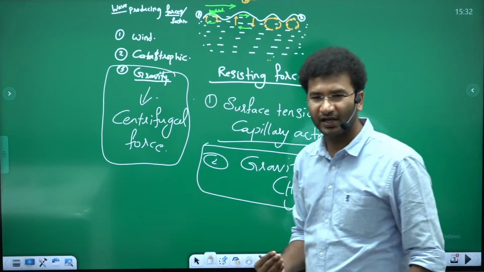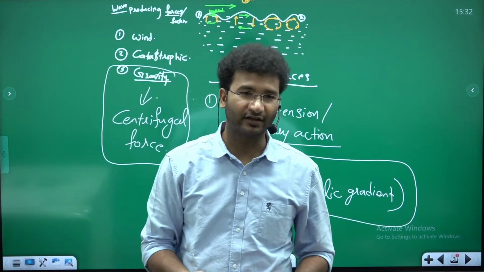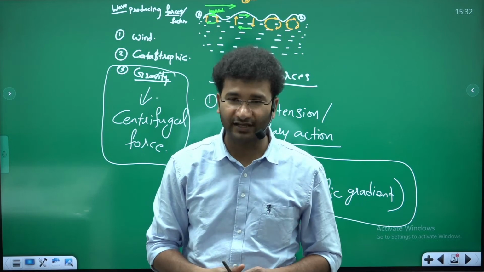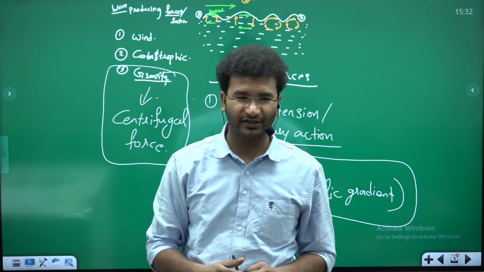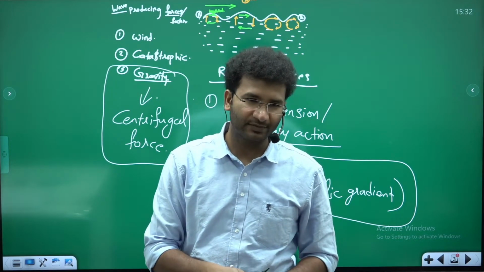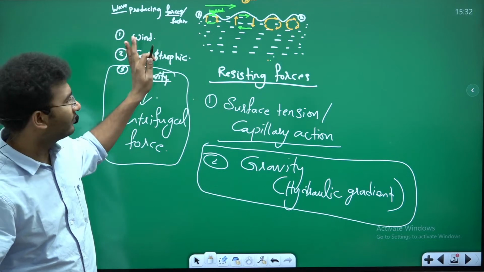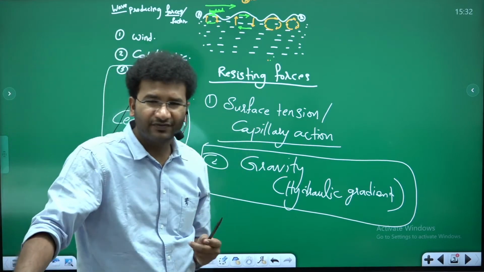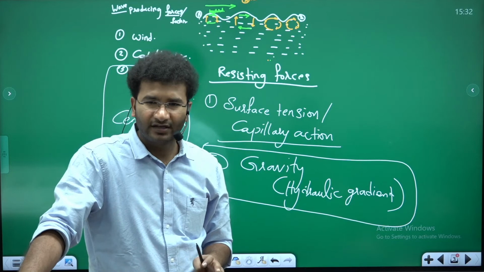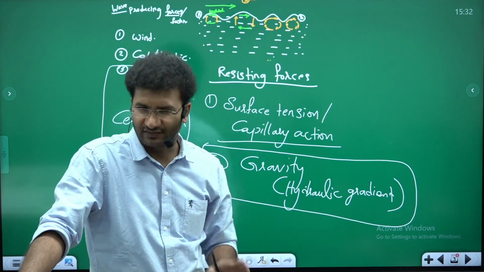Because in waves we will learn what the different types of waves are, what capillary waves are, what swash waves are, and what rip waves are. That is something we have to study. But before that, let's go back to the waves concept itself. Now, are you clear with the wind? Surface tension is nothing but a friction that will be generated. Because of that friction, waves will generally try to restrict themselves.